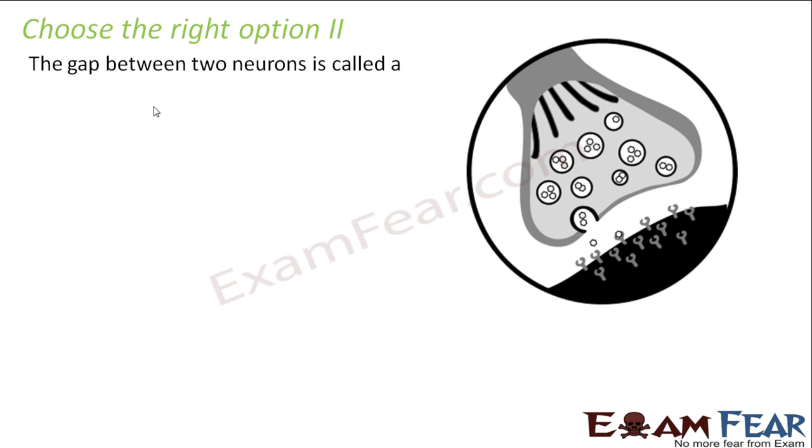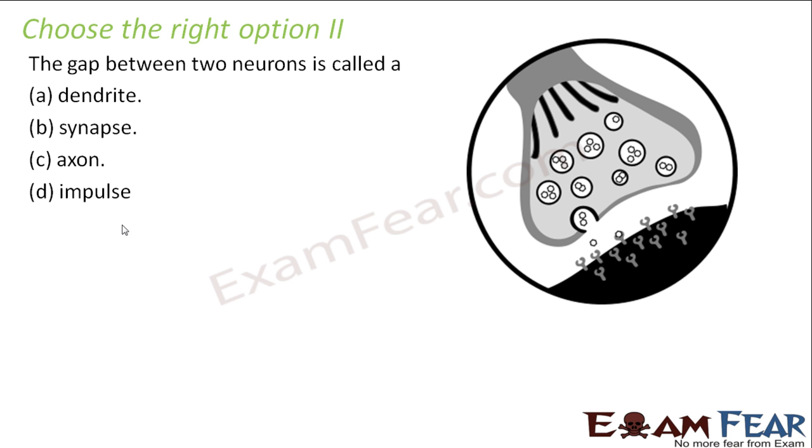Next one. The gap between two neurons is called a dendrite, synapse, axon, or impulse? Right, it is synapse. So synapse is the gap between two neurons. If this is the axon of one neuron and this is the dendrite of another neuron, the gap between these two is the synapse. So for information to reach from one neuron to another, it has to cross the synapse.